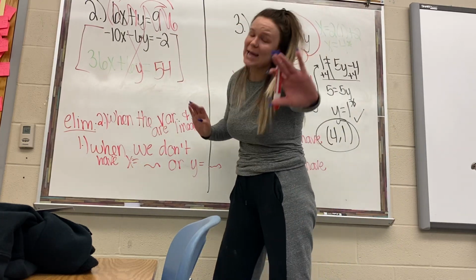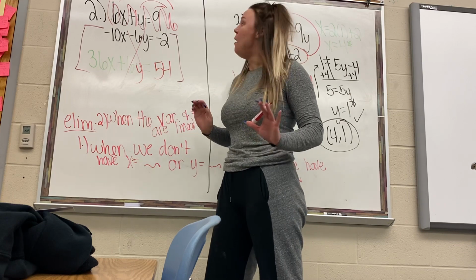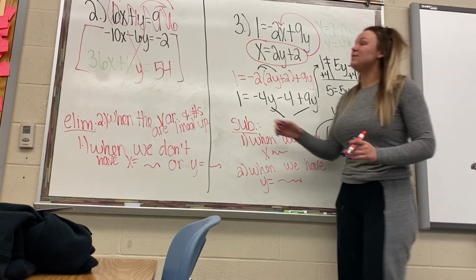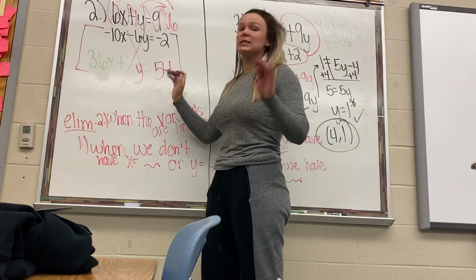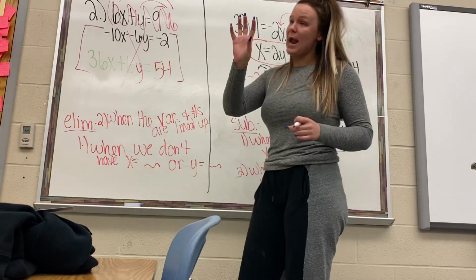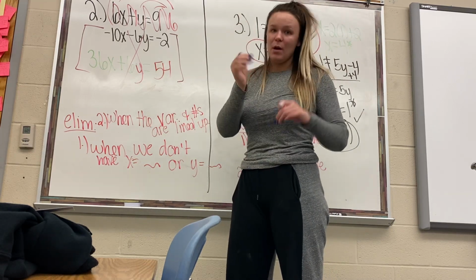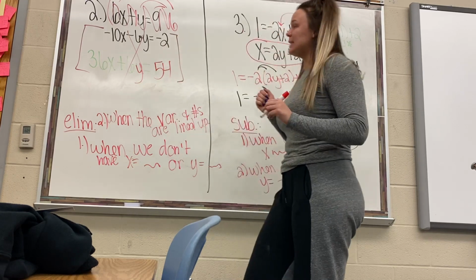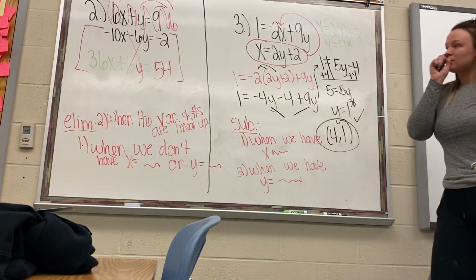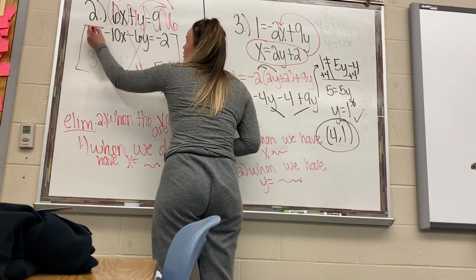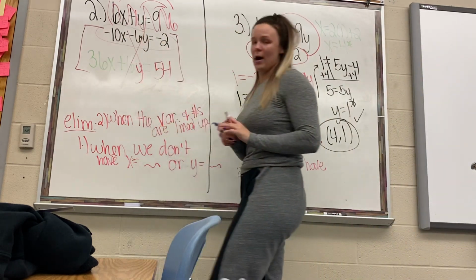Now, let's just say, it's not, but let's just say that this 54 was negative. If this 54 was negative, we would do negative 2 minus 54. But since it's positive, that's why we add. So you would add or subtract down. In this case, it's add. Solve for x. Plug x back into this equation that you didn't multiply and solve for y.